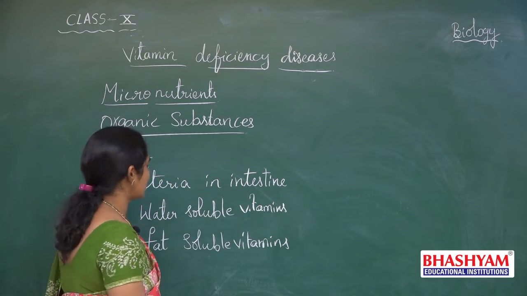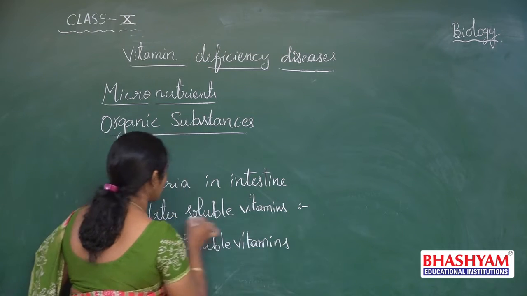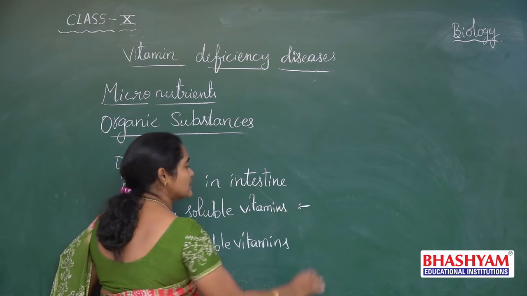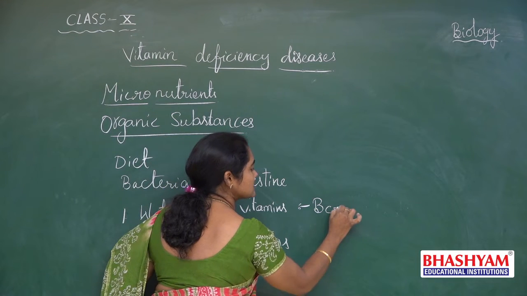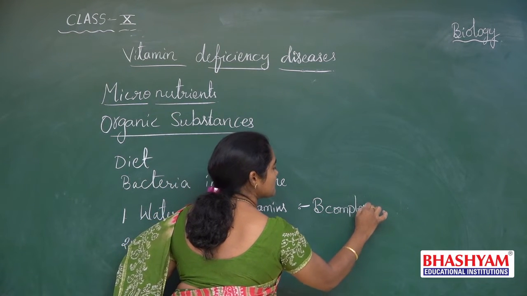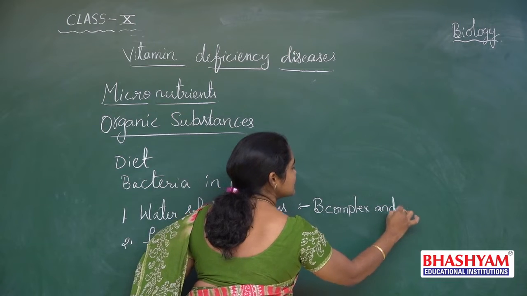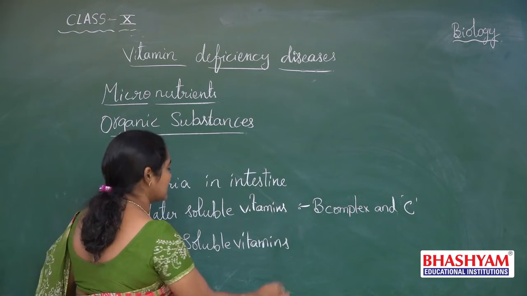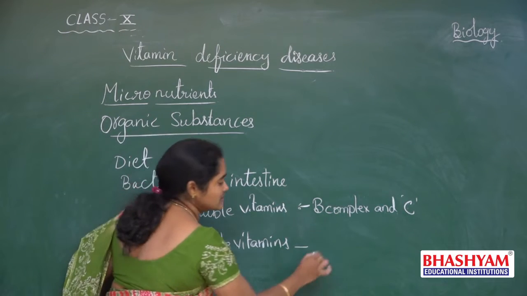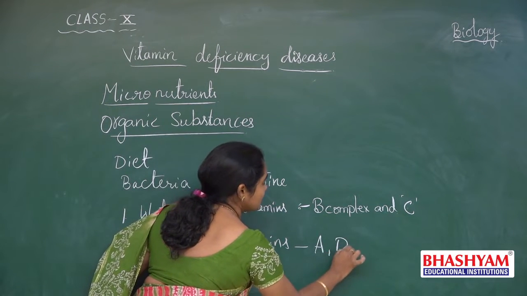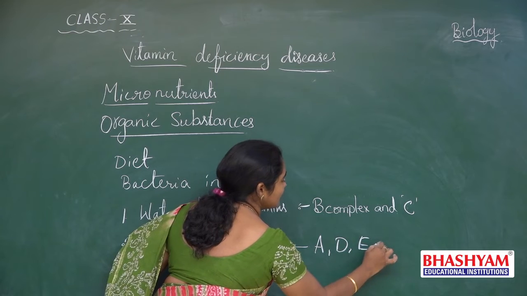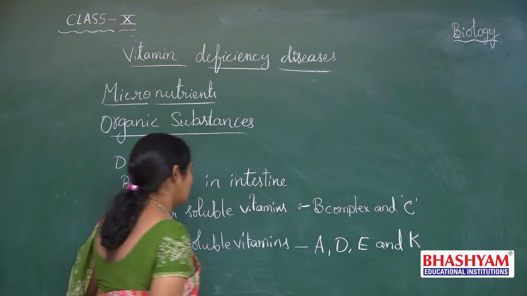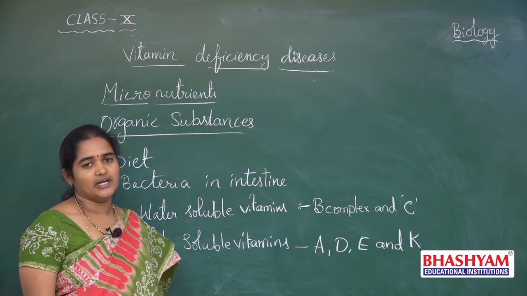Now, let us see the examples for these water soluble and fat soluble vitamins. Water soluble vitamins are B complex and C vitamins. And coming to fat soluble vitamins, A, D, E and K vitamins are the fat soluble vitamins.